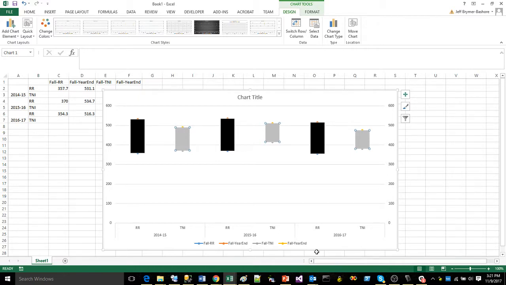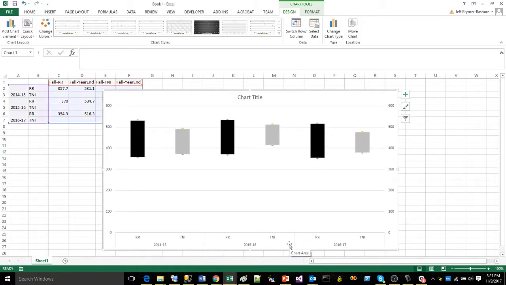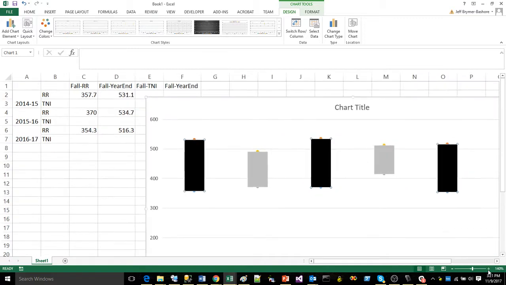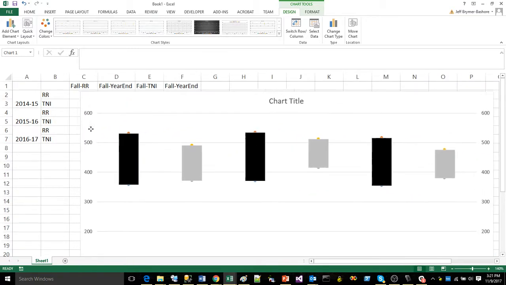All right, now I'm gonna click down here. I'm gonna click on the legend and I'm gonna delete this legend because it's no longer useful. There we go. Now, I'm gonna zoom in slightly here because I'm having trouble seeing these dots. We gotta remove our little marker dots here. We don't want them in our chart.